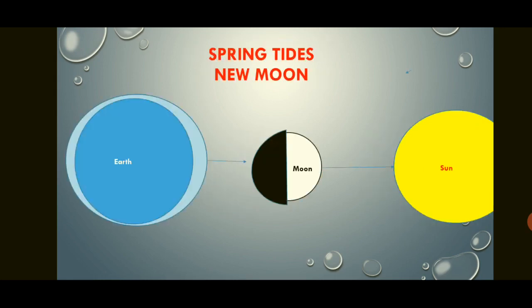Next spring tide comes on new moon day. New moon means again earth, sun and moon in a straight line, but the condition is that moon is in between the earth and the sun. So because of that, the power of the moon is increased because sun is also pulling from the same side as the moon. So the tides are higher as compared to full moon.